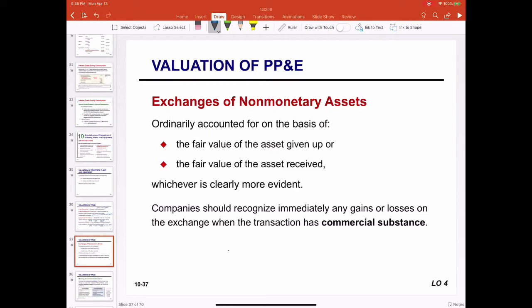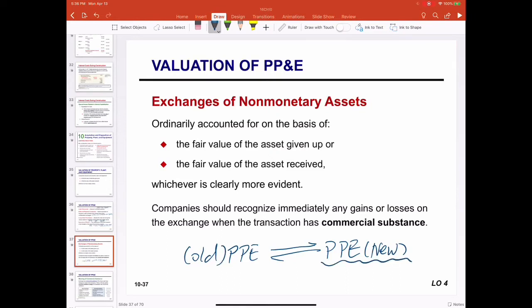For example, a firm uses its property, plant, and equipment in exchange for other property, plant, and equipment. So this one is new, this is old. The question is how to value the new property, plant, and equipment acquired, because in this transaction there are no monetary assets involved.